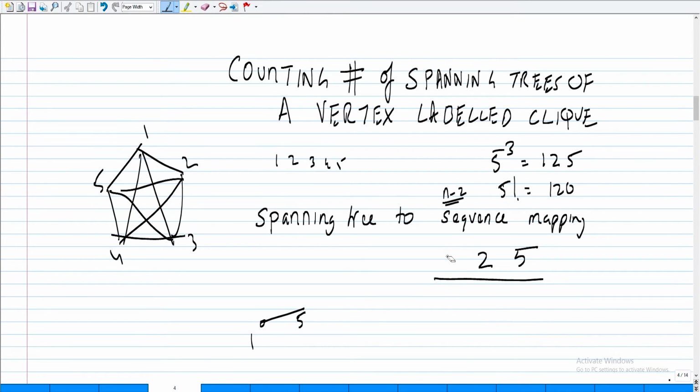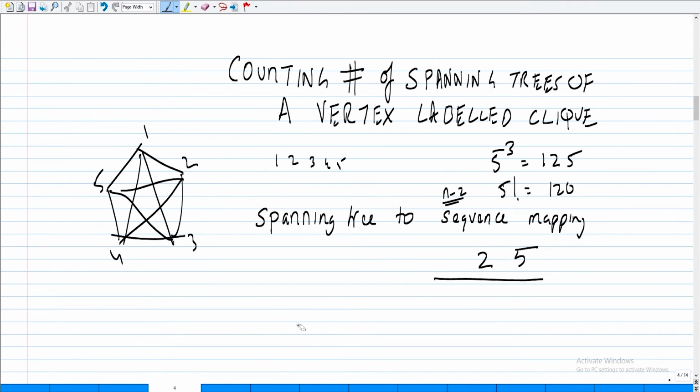Then I'll ask, what is the least label which is not in the sequence? So which is 3, and it becomes adjacent to, so let's just work it backward.